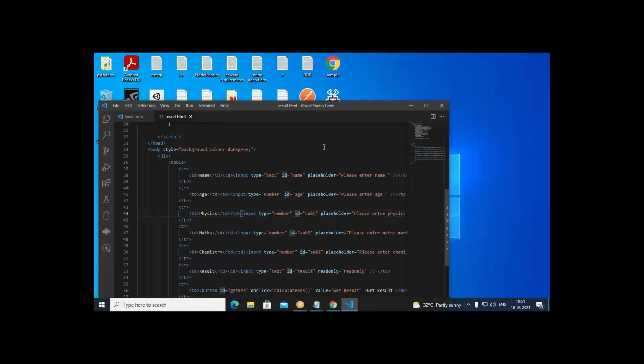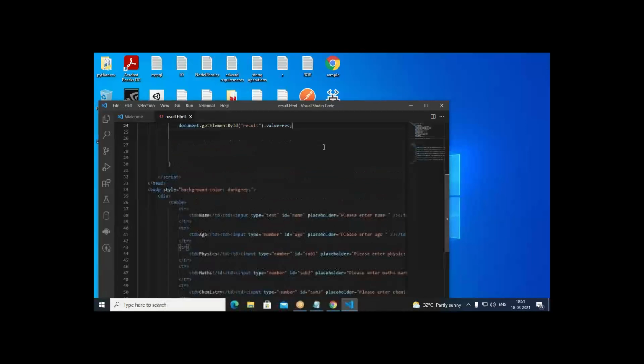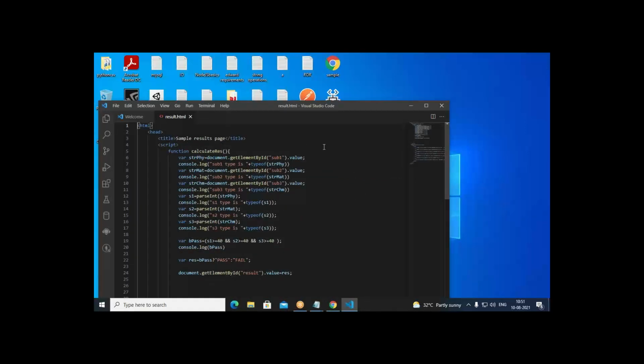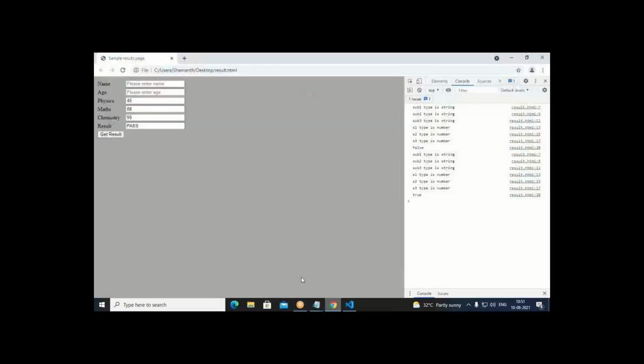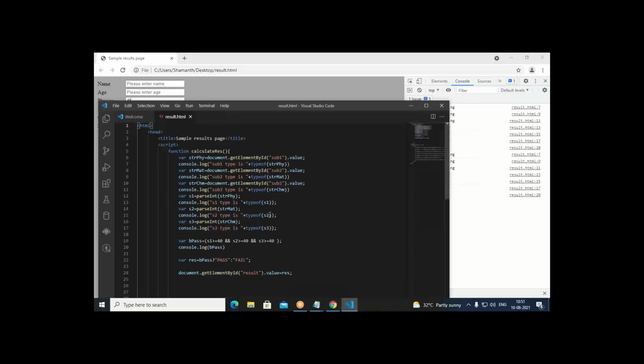So when it is sub1, that means subject 1. I am getting the value of subject 1 here. So strphy is document.getElementById subject 1. So I am retrieving the subject 1 value. When I retrieve that value, it is in string format. It is not actually numeric format. Though I entered numbers, it is actually in string format. So in order to convert that into a number, I am using parseInt here.